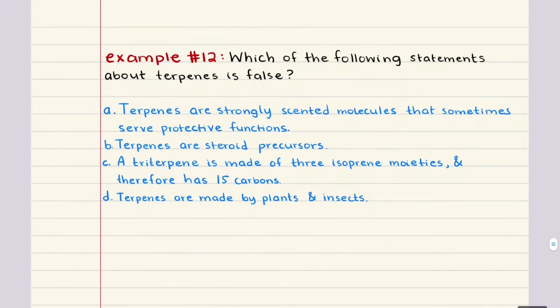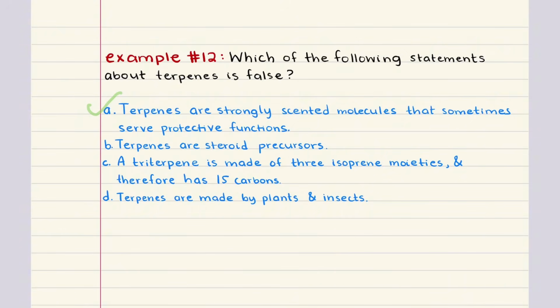Problem 12 says, which of the following statements about terpenes is false? A says terpenes are strongly scented molecules that sometimes serve protective functions. This is true. Terpenes are known for their strong aromas, and they do play protective and ecological roles. B says terpenes are steroid precursors. This is also true. Terpenes are the precursors to cholesterol, which is in turn the backbone for steroid hormones.